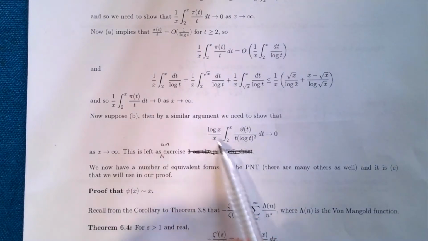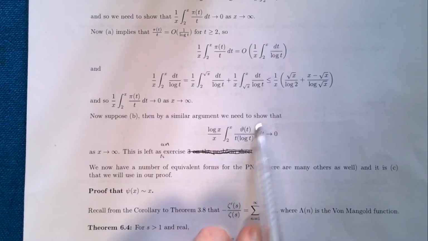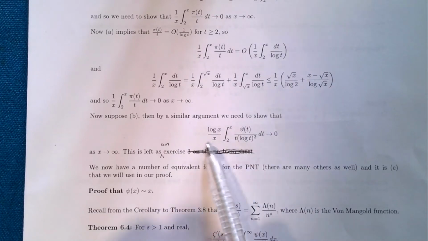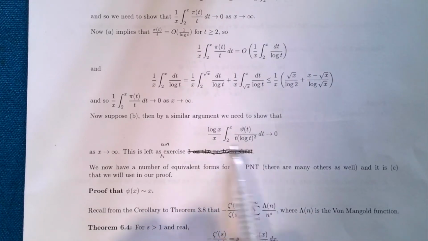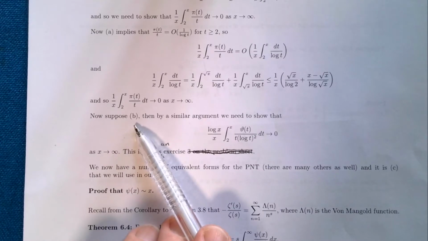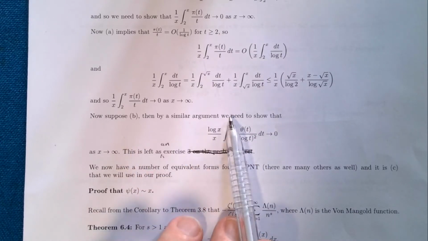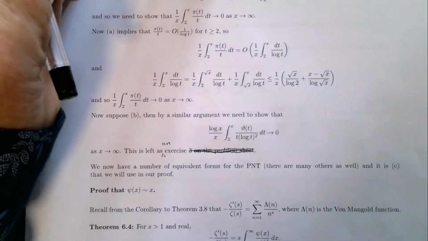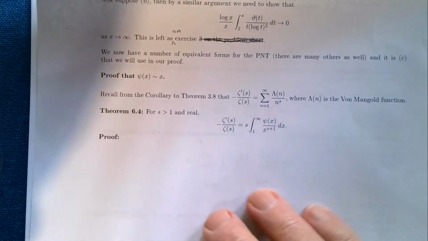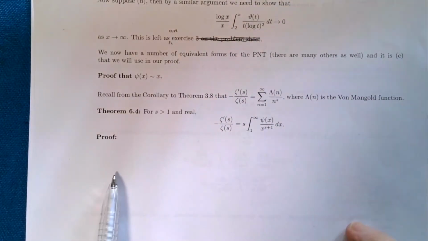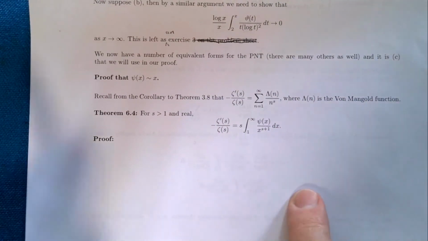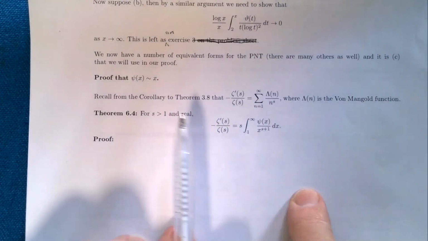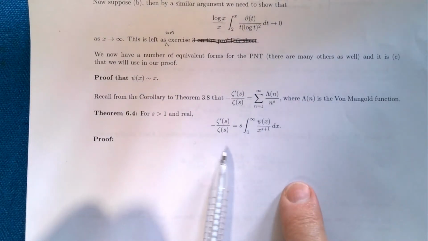You do a similar argument, except this time you have to show that this integral goes to 0 using part B of theorem 6.2, and I'll leave that as a little exercise there. So we've got now a number of equivalent forms of the prime number theorem. There are many others, and I'm going to use equivalence C, that is, that psi of x on x goes to 1, to prove the prime number theorem.